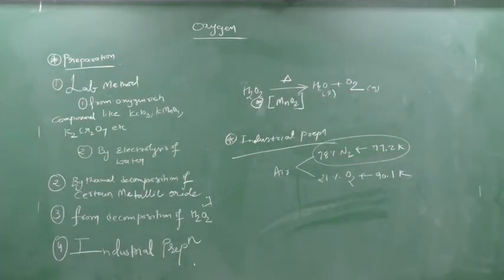Write down this. Industrial production of oxygen is carried out by using liquid air.